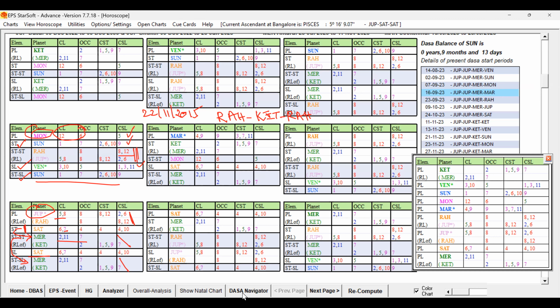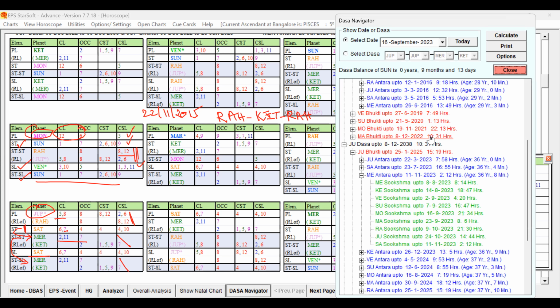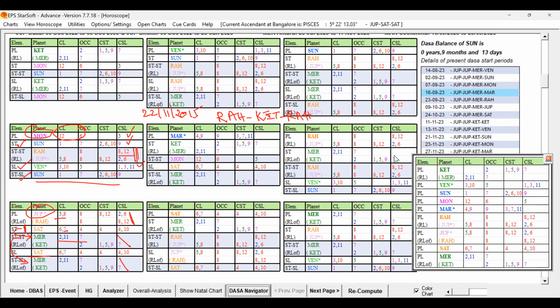If you check, that Rahu Mars starts from November or December 2021 onwards. So you can see the conception also took place during November, December 2021, when that male chart is supportive.